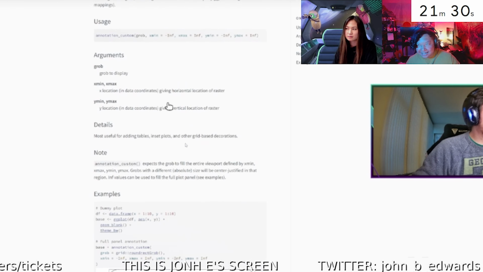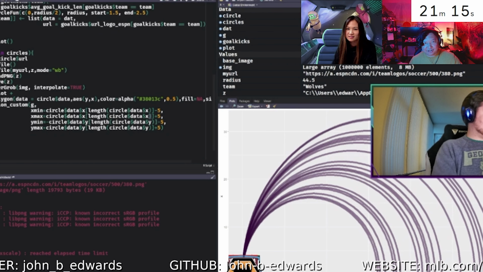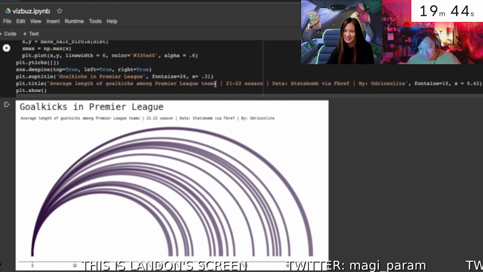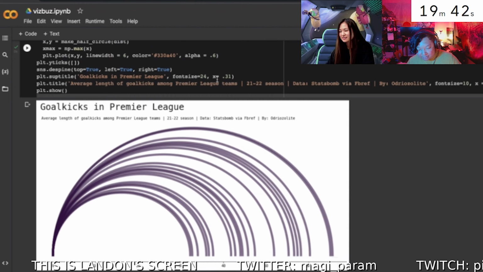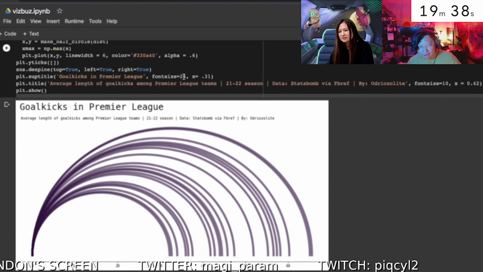So he is using an annotate function here from the ggplot library, and he is going to try to grob it. I don't know what is grobbed? It sounds like a character that would be banned in League of Legends. It looks like Marschall says it's a graphical object, grob, grob.